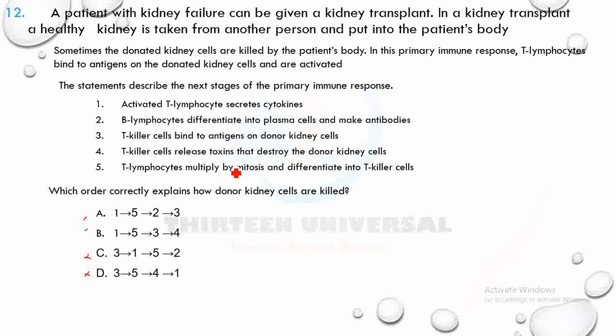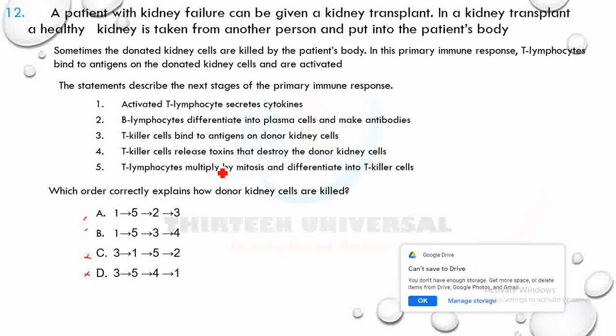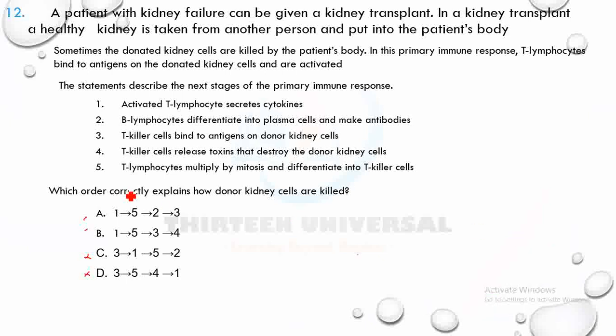Then what happens? T killer cells then bind. That's the next one there.